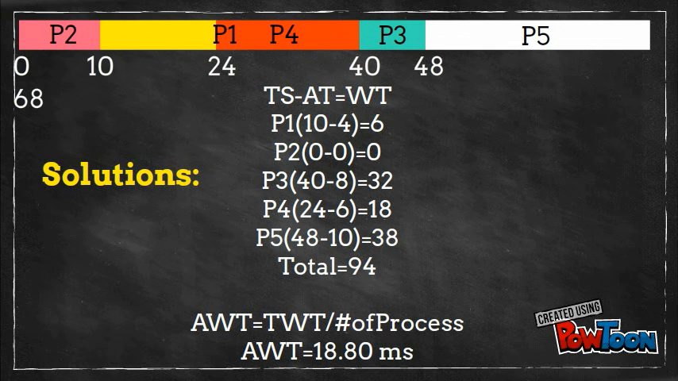Solutions: TS equals waiting time. P1 is 6. P2 is 0. P3 is 32. P4 is 18. P5 is 38. The total is 94. AWT is 18.80 ms.